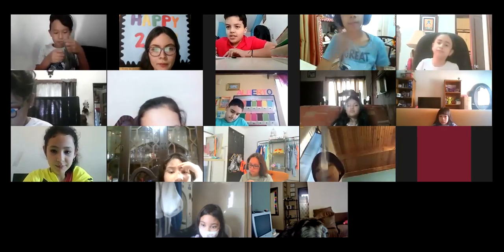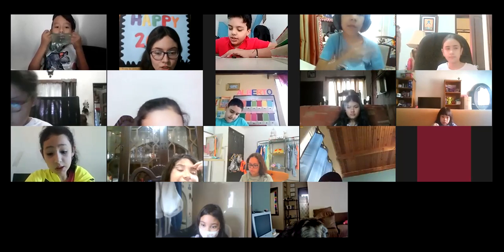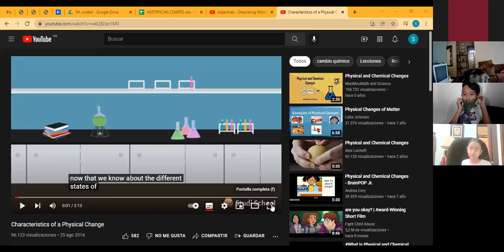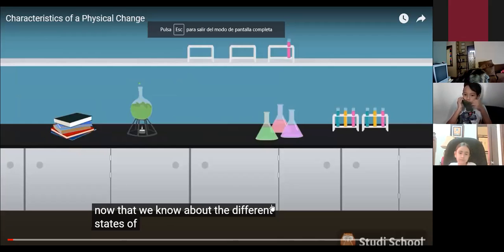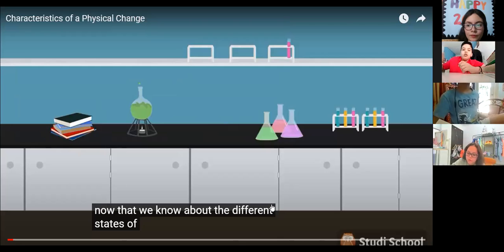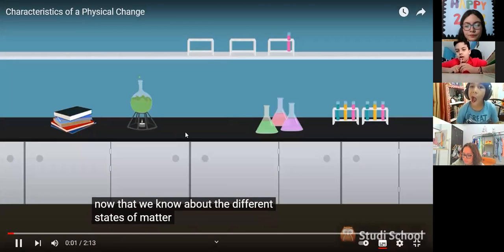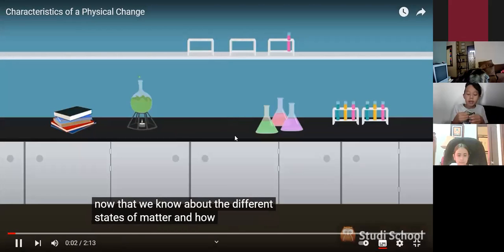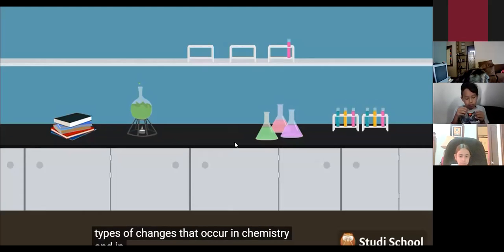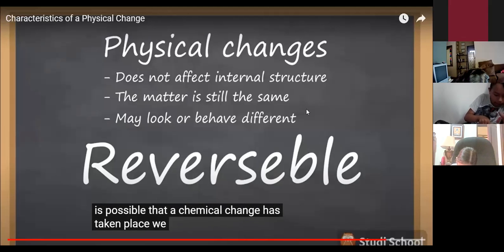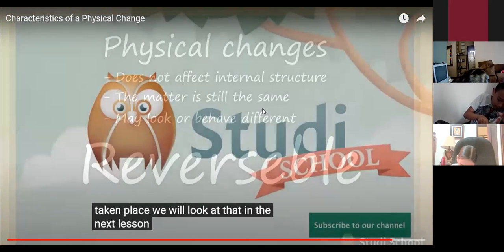Of matter and how to conduct experiments. Now that we know about the different states of matter and how to conduct experiments, let's look at the different types of changes that occur in chemistry. And in everyday lives, then it is possible that a chemical change has taken place. We will look at that in the next lesson.